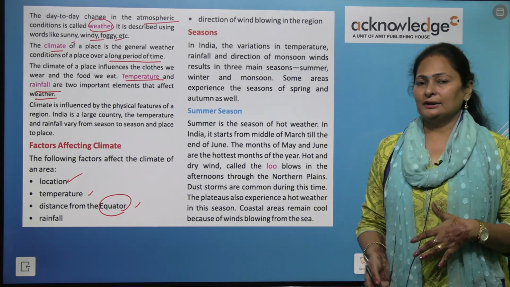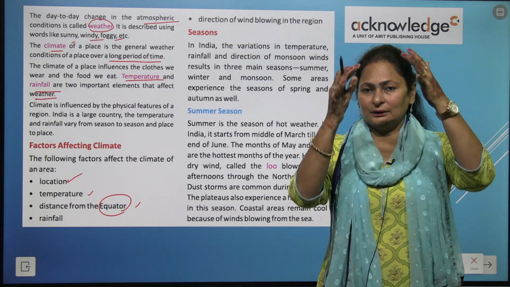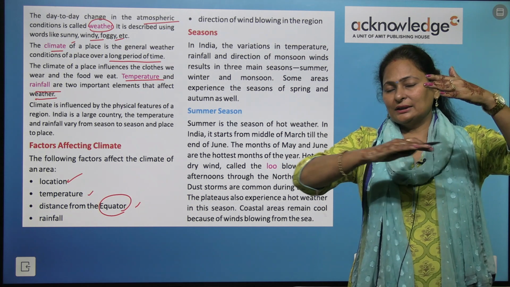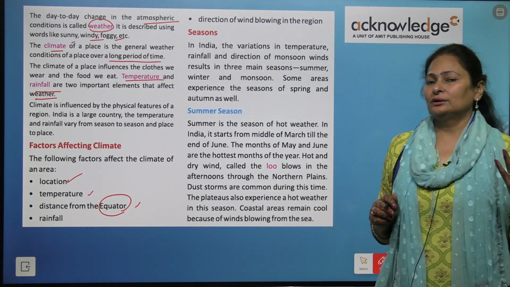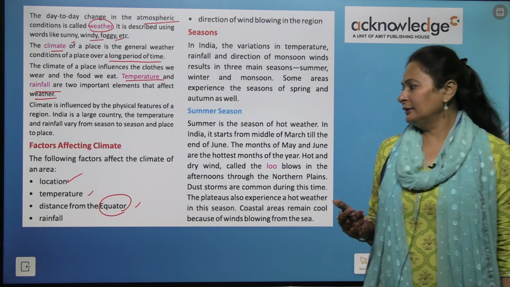The North Pole and South Pole, you must have learned. The equator, which is an imaginary line, divides the earth into two equal halves. The upper portion is called the northern hemisphere and the lower portion is called the southern hemisphere.